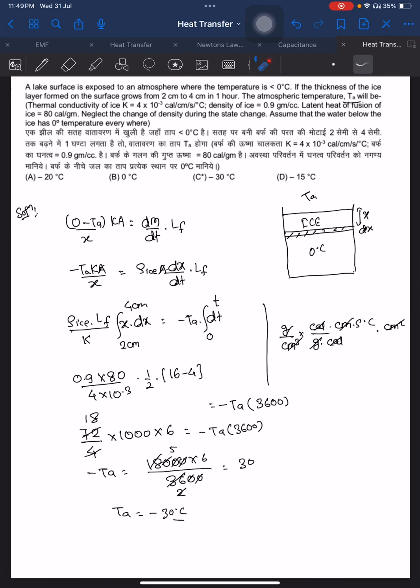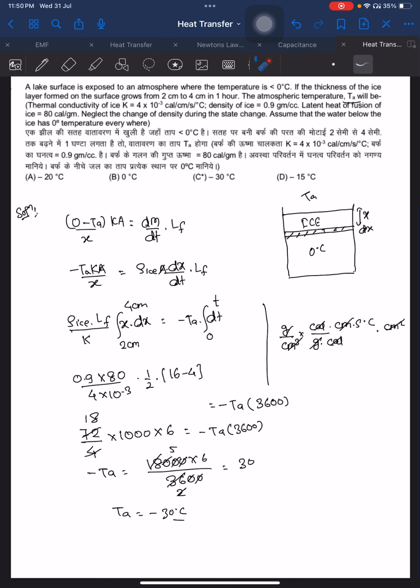In this question, a lake surface is exposed to the atmosphere where the temperature is less than 0 degree centigrade. The lake ice thickness changes from 2 centimeter to 4 centimeter. So initially 2 centimeter is there, finally 4 centimeter in 1 hour.